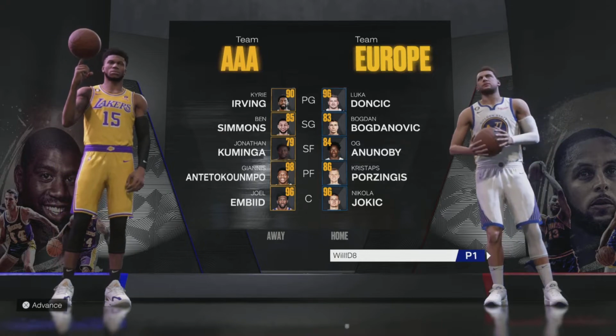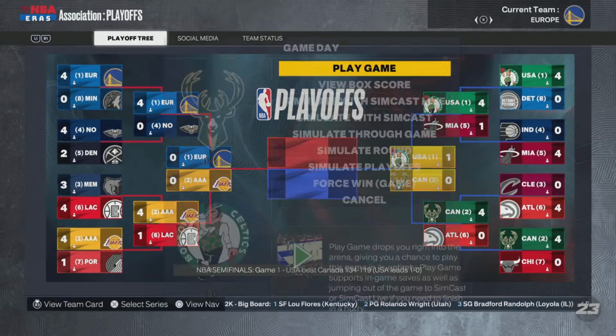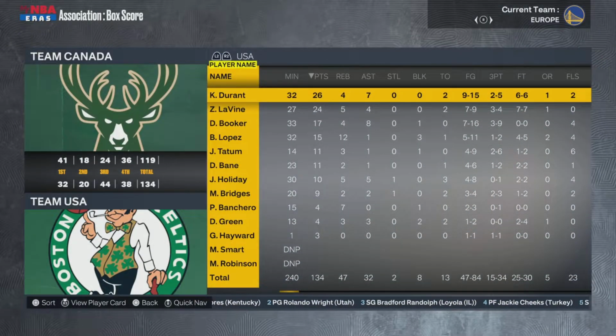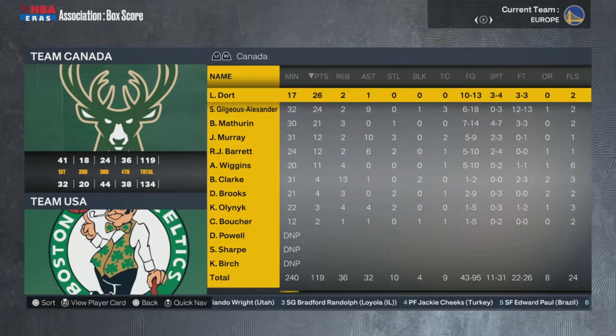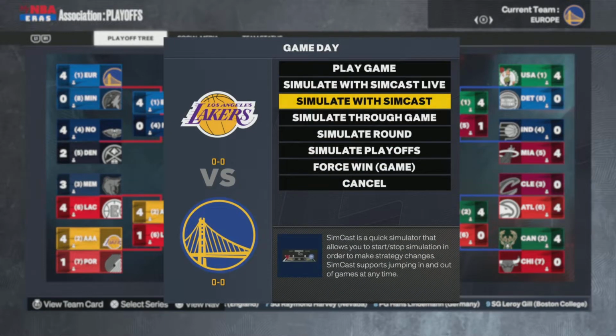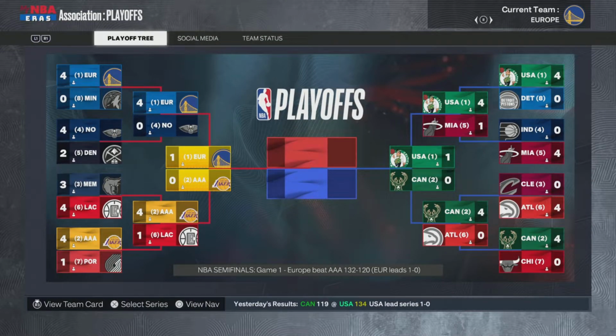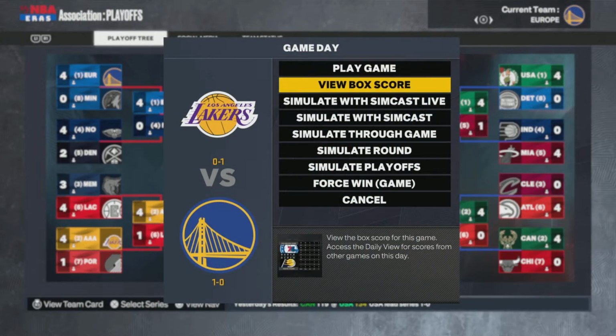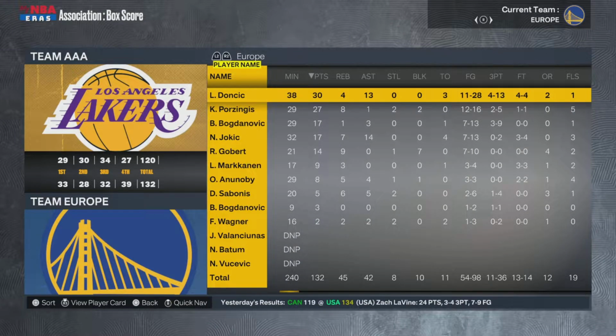I think I did a really good job of balancing. I mean, we'll obviously see in a second, but I think I did a good job of balancing these ones out. As you see, this game actually finished up already. Dort had 26 in 17 minutes. Okay. But you see, Team USA takes game 1 there. Team Europe takes game 1, so both are up in those 1-0.